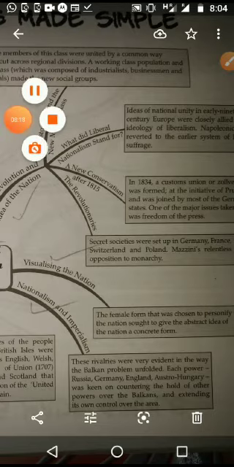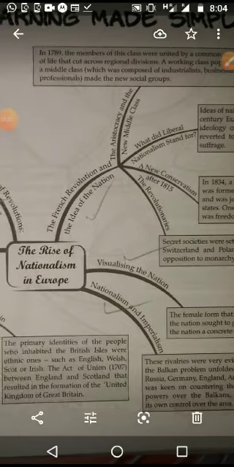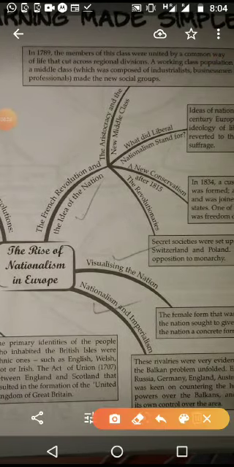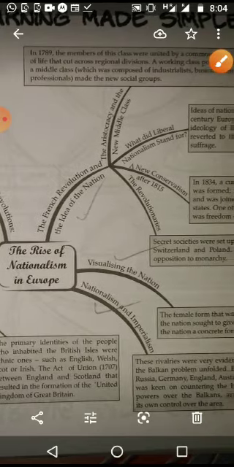So what we were discussing, the first point, was the French Revolution and the idea of the nation. In France, because of the French Revolution, how the idea of nation developed. This same idea was going to develop in Europe, not only in France or Germany. Other countries also got the influence, even India. And there were two ideas: one is state and another is nation state. We are going to think about the nation state only here in this lesson.